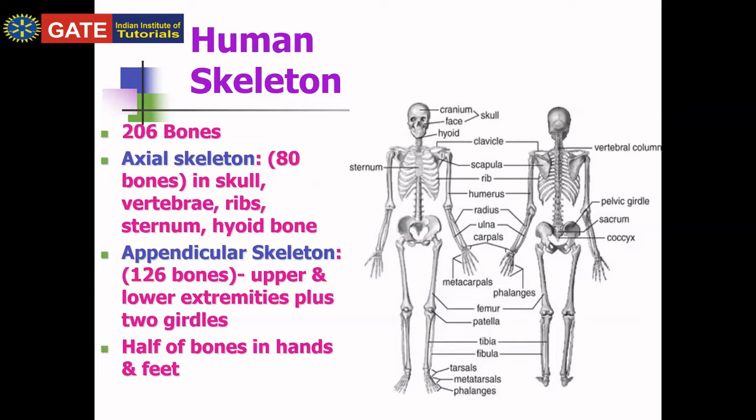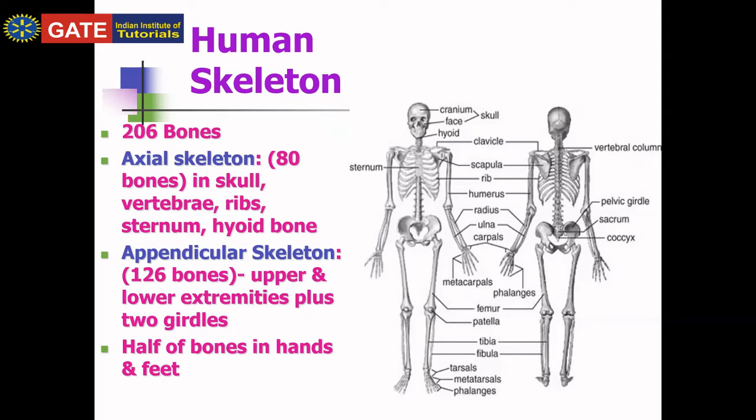As we know, we have 206 bones. Okay, 206. One question: how many muscles are present in the human body? Have you any idea? I think this question has been asked in the GATE. How many muscles are present in the human body? Anybody? Any idea?